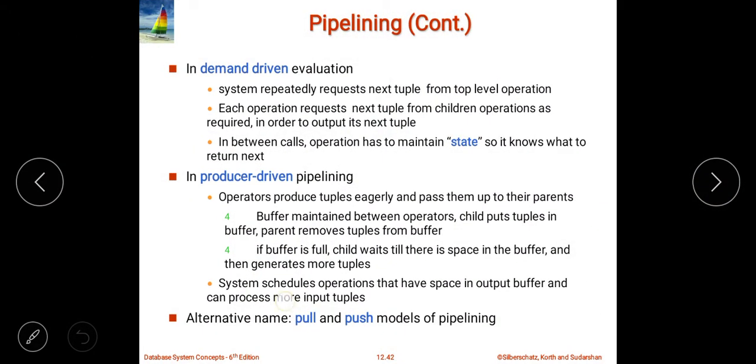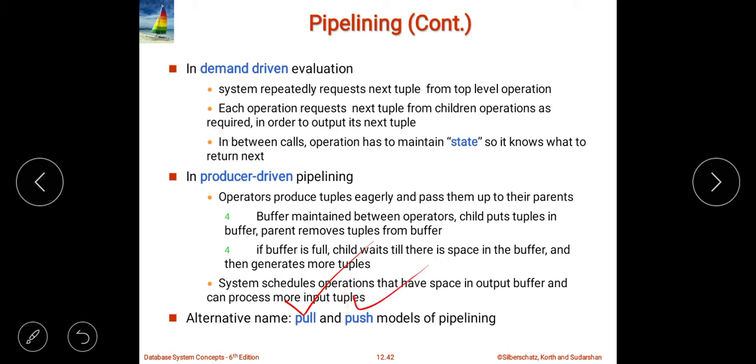Now it is also called the pull and push models of pipelining. Pull means what? We are on the top and from the top we are going to pull the data from the bottom, right? And the other scenario is nothing but push. Push is nothing but what?